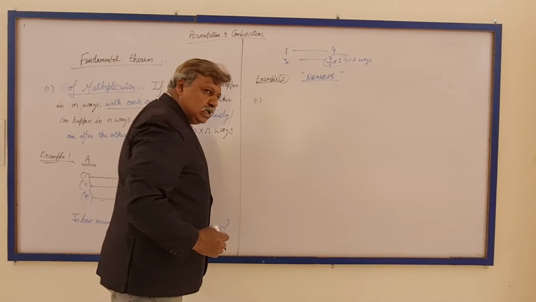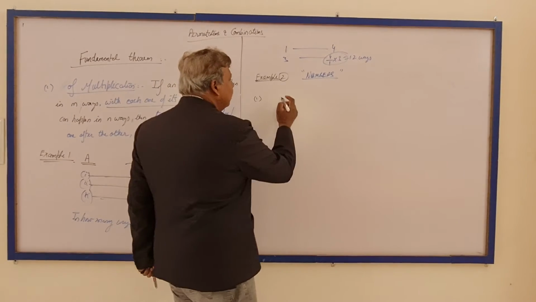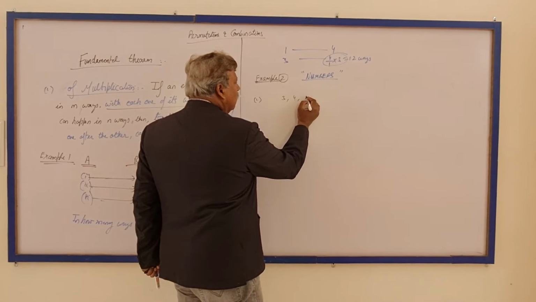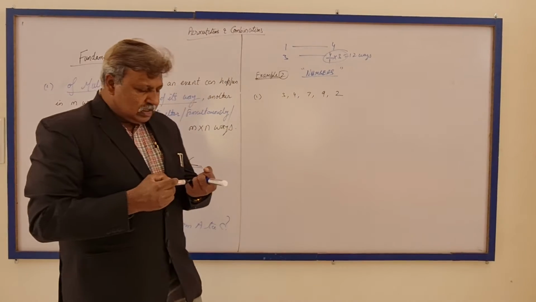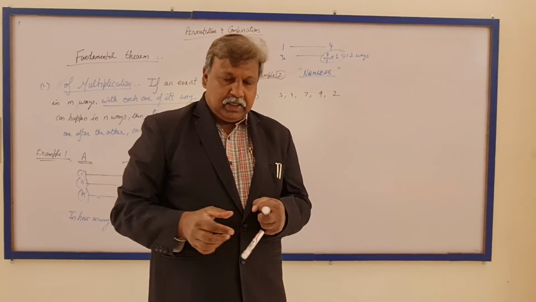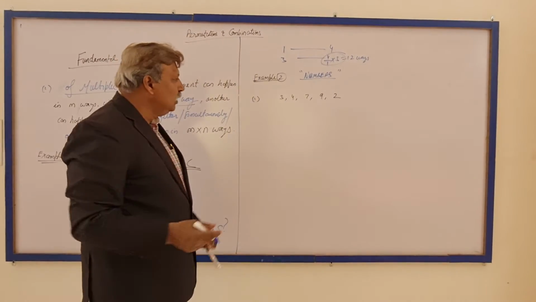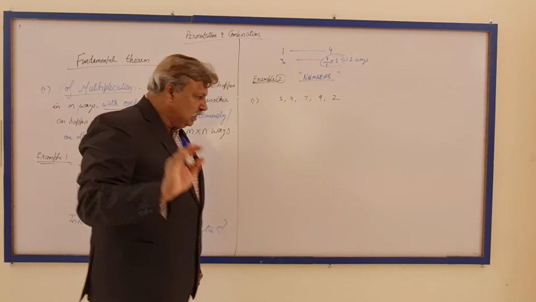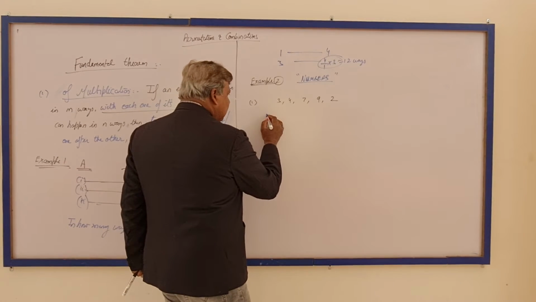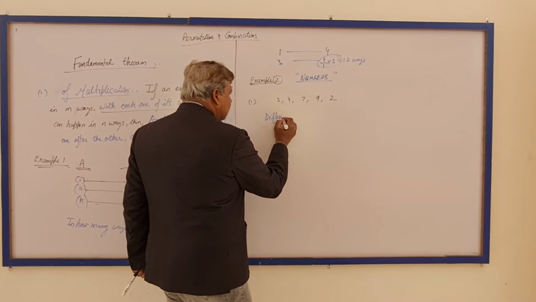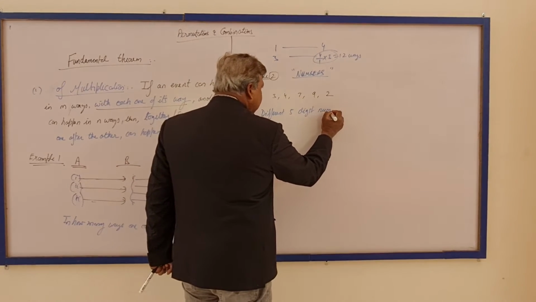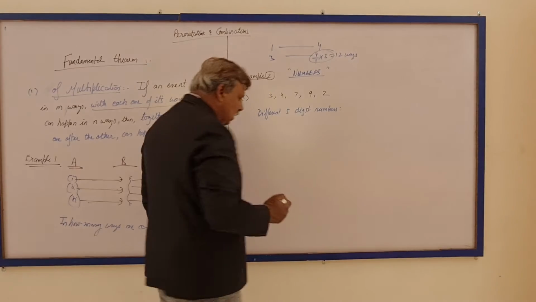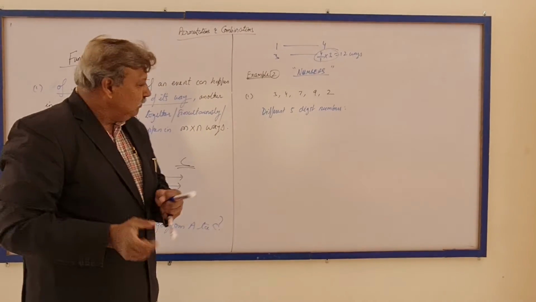First, let us say we have the digits 3, 4, 7, 9, and 2. These 5 digits are there, and we want to make different 5-digit numbers. So that becomes very simple.